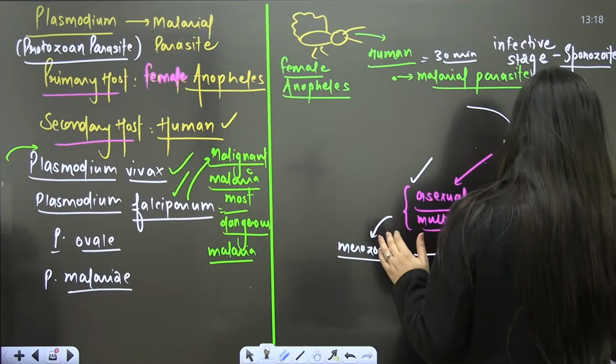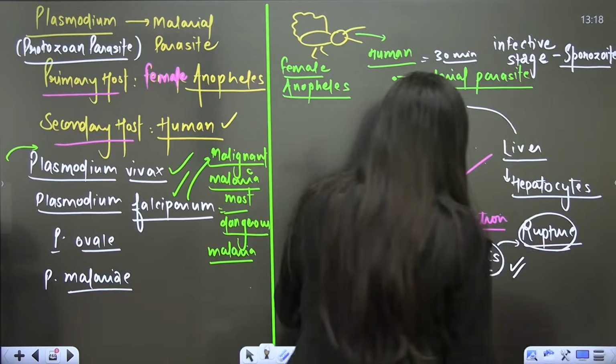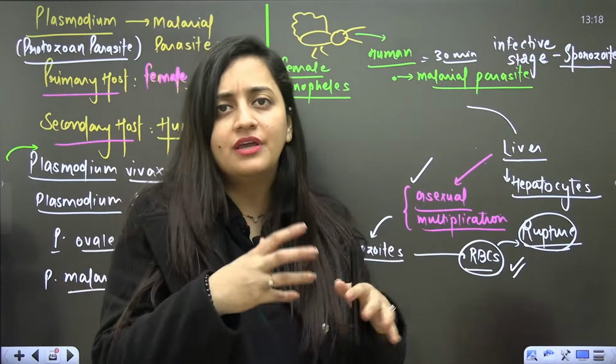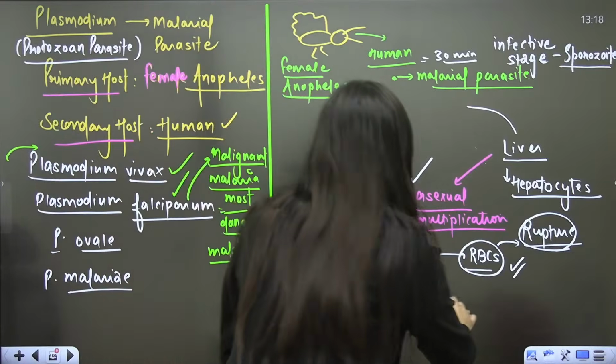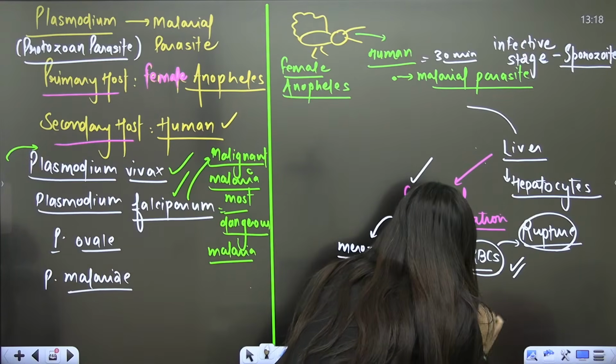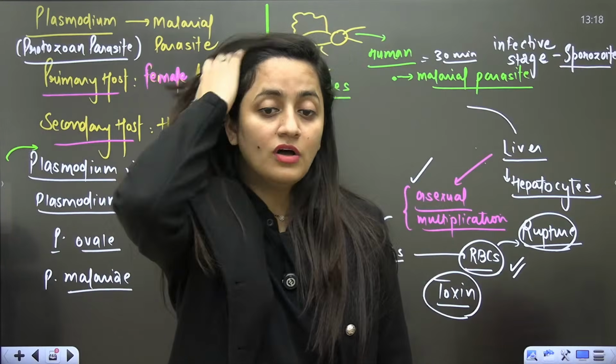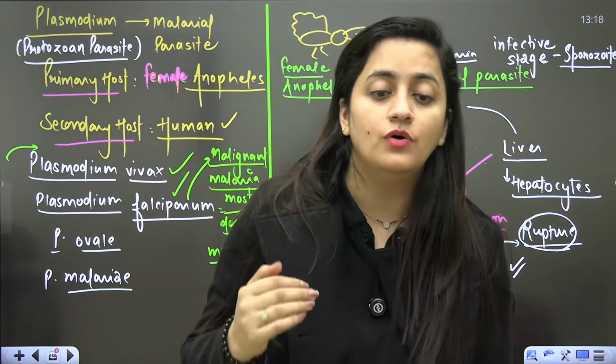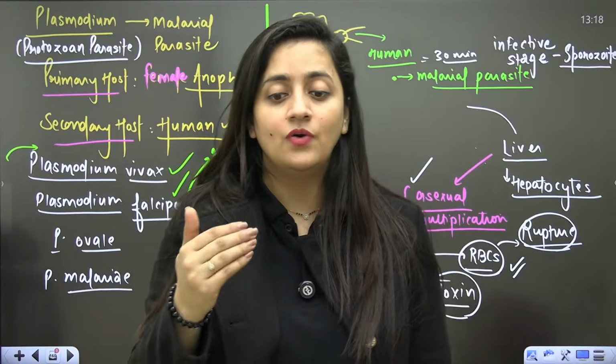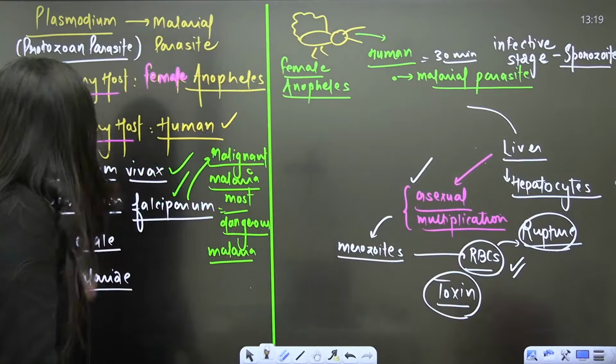So it will rupture the RBCs, and here what will happen? They will also feed on the hemoglobin there. So ultimately from these RBCs, it is going to release a toxin, right? And the release of that toxin means there will be the onset of fever, or you can say the symptoms will appear. Right, now the symptoms will appear.